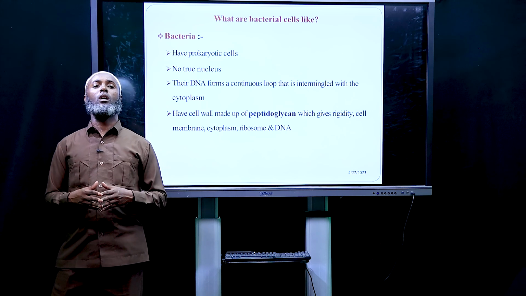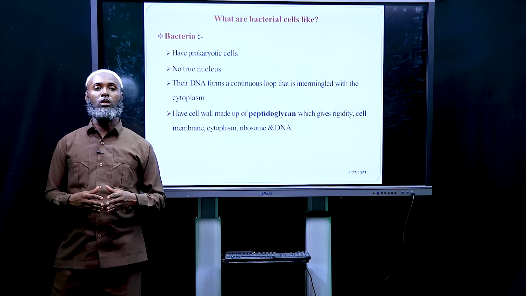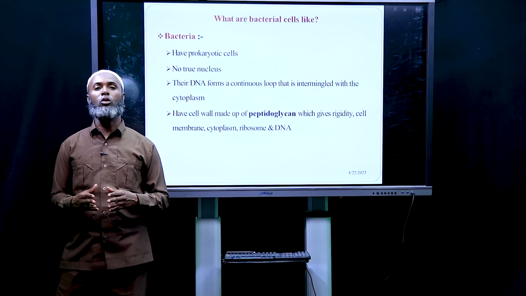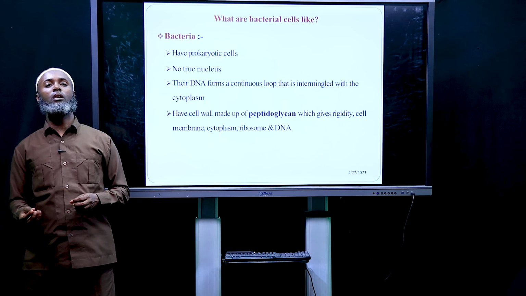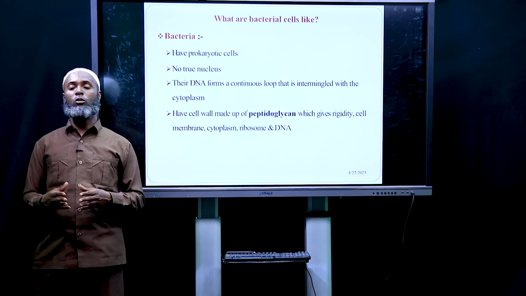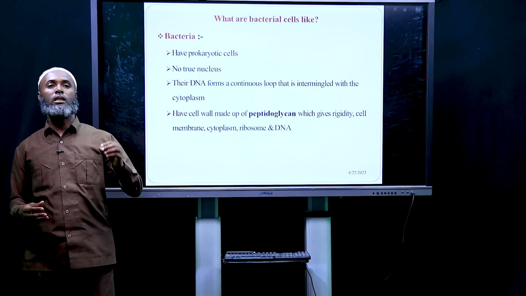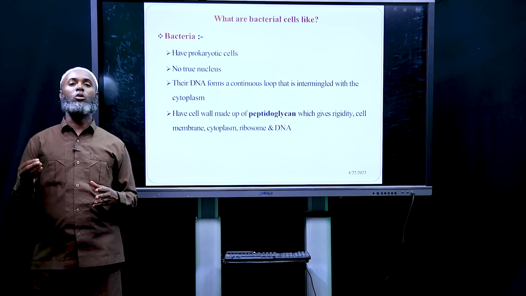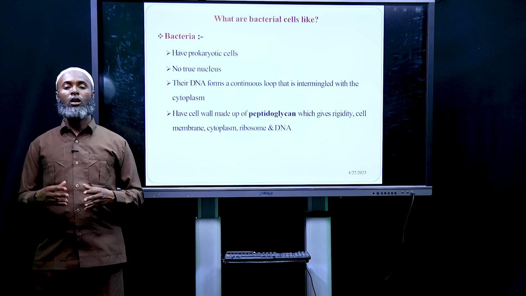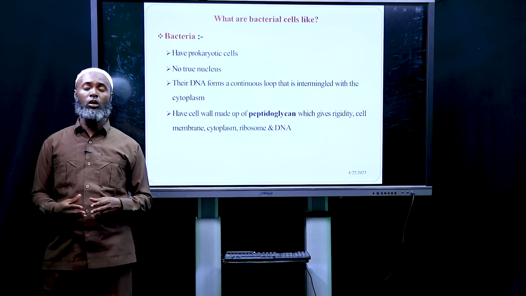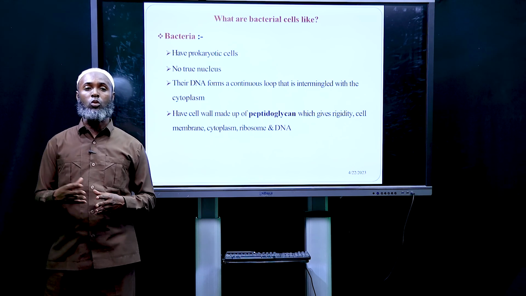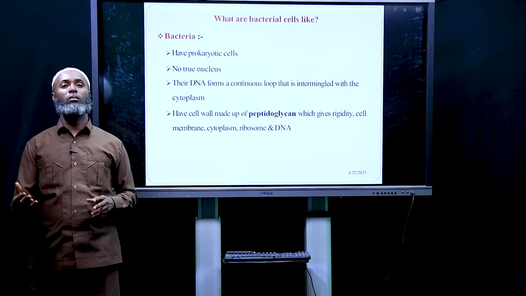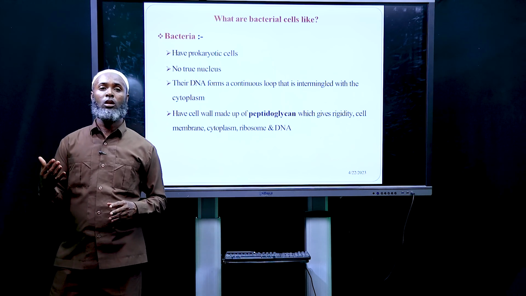Their DNA forms a loop that's in contact with the cytoplasm. They do have a cell wall made up of peptidoglycan, which gives rigidity, and cell membrane, cytoplasm, ribosome, and DNA. You know that plants have also cell wall, but the cell wall of plants is made up of cellulose, while the cell wall of bacteria is made up of peptidoglycan.